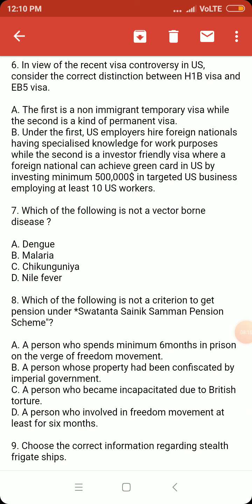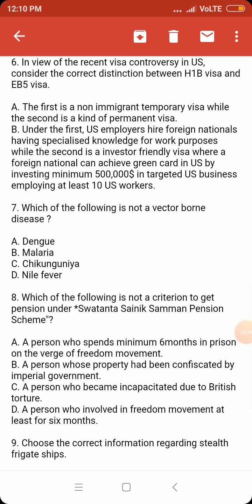While the second is an investor-friendly visa where a foreign national can achieve a green card in the US by investing a minimum of $500,000 in targeted US businesses employing at least 10 US workers.